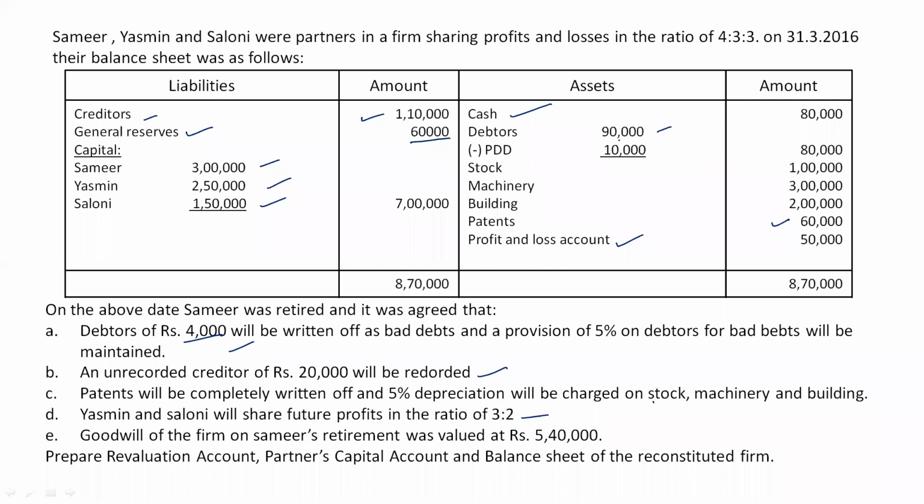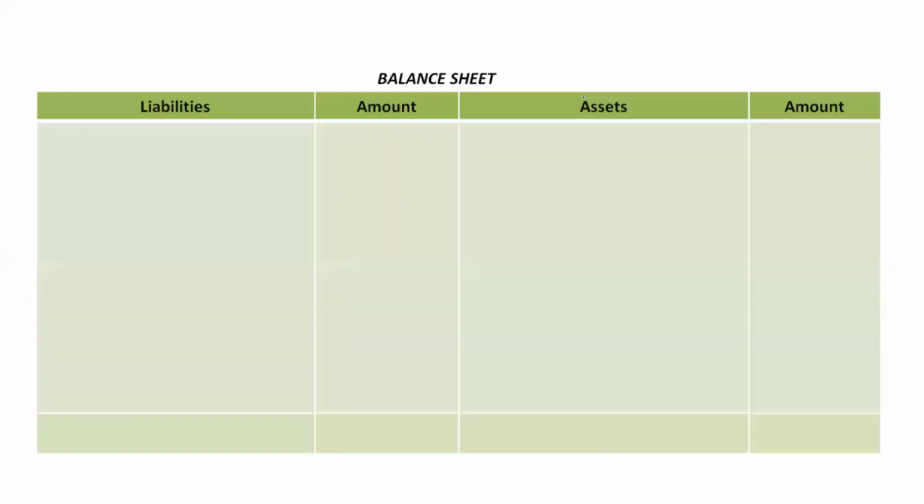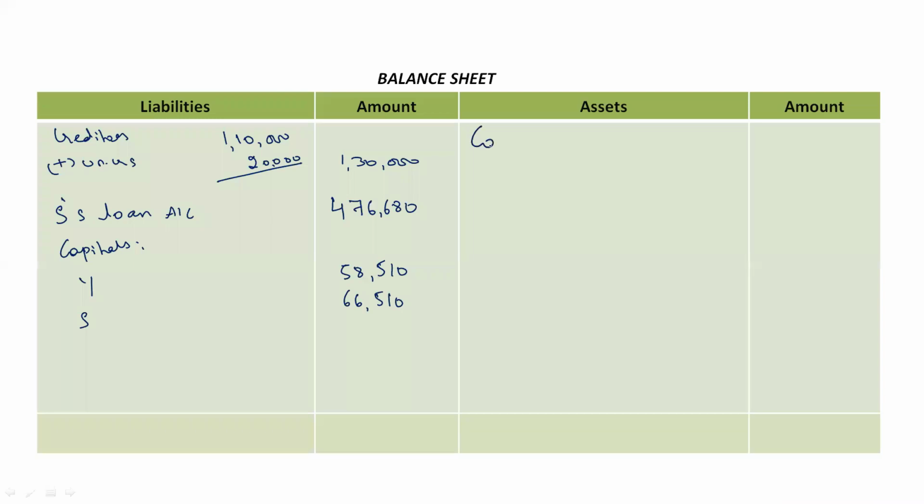Then we have debtors. There are adjustments relating to debtors. First we'll record cash, rupees 80,000 as it is. Then we have debtors. Already we had debtors of 90,000 rupees. From that, 4,000 rupees were deducted as bad debts.